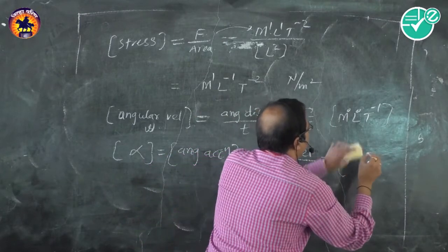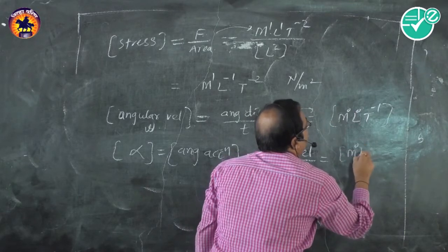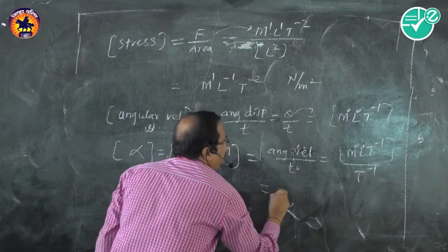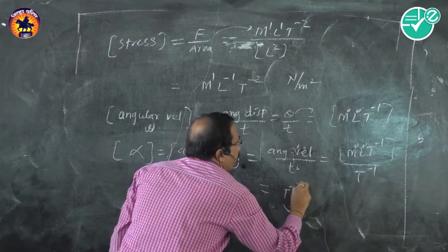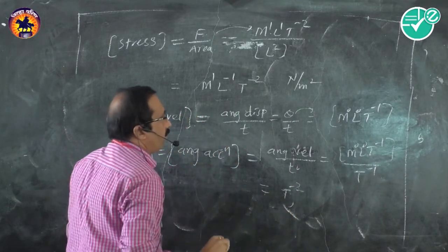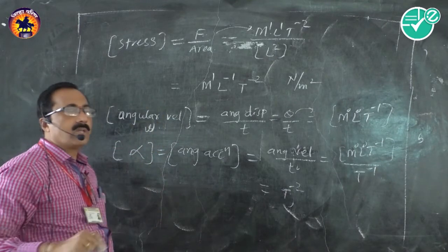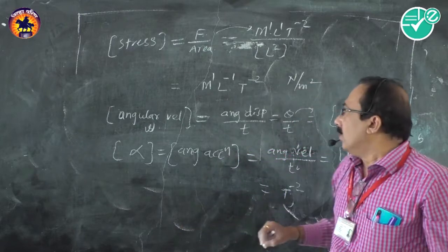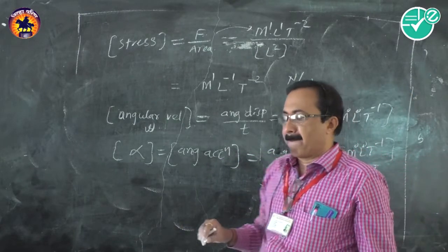So again, this will be M0 L0 T minus 1 upon T minus 1, so it is T minus 2. These are the dimensions of alpha, or angular acceleration.